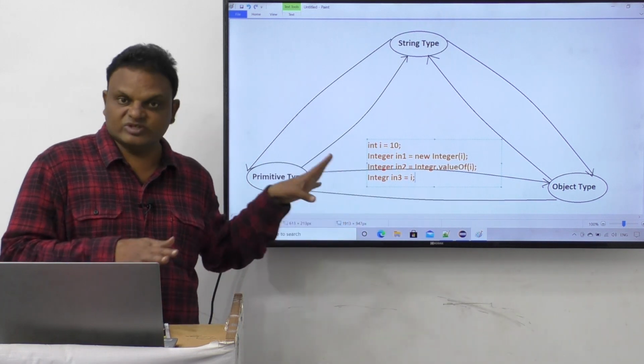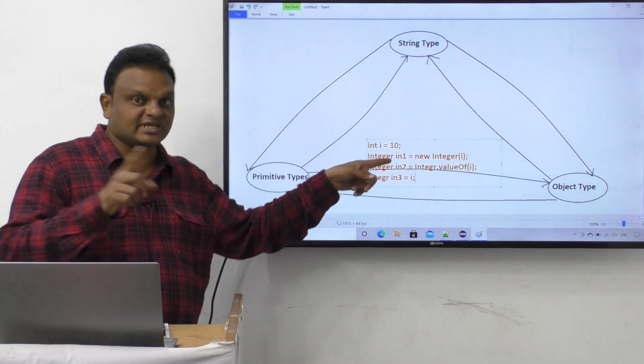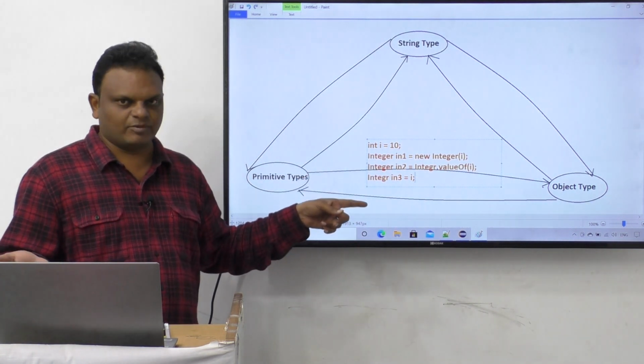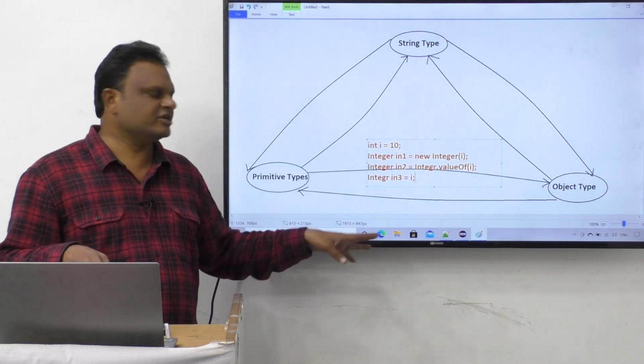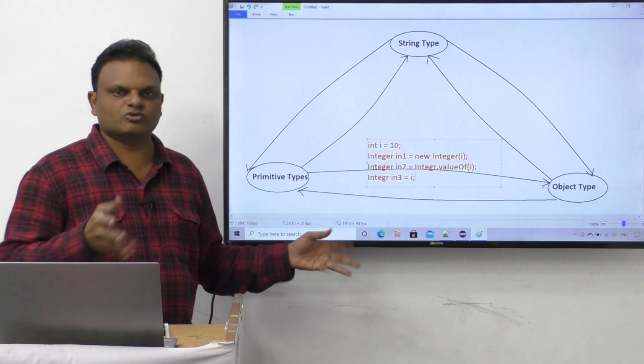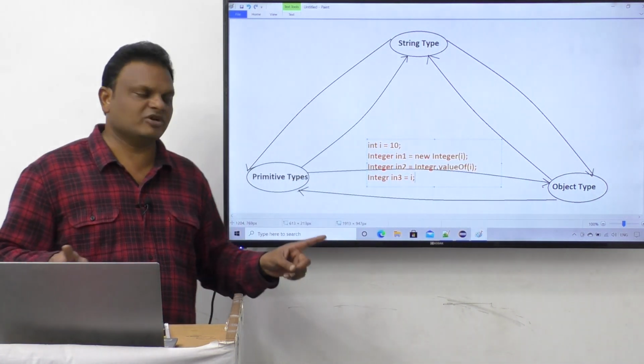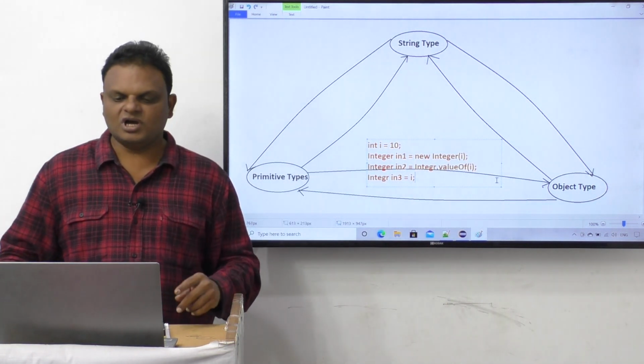If any wrapper class does not support one approach, another approach will be supported. Overall, these are the three mechanisms available to convert data from primitive type to object type.